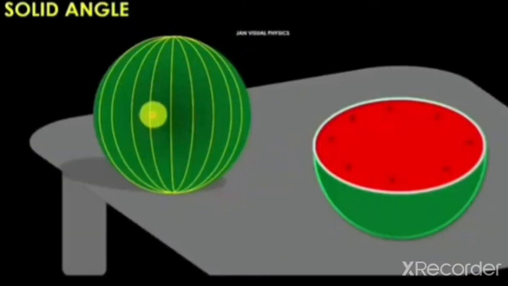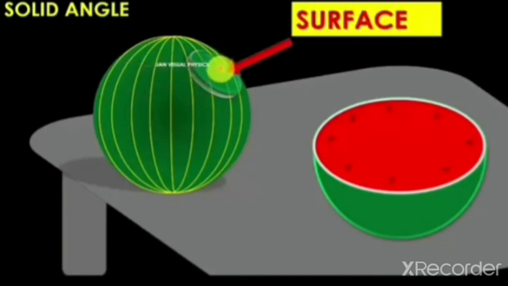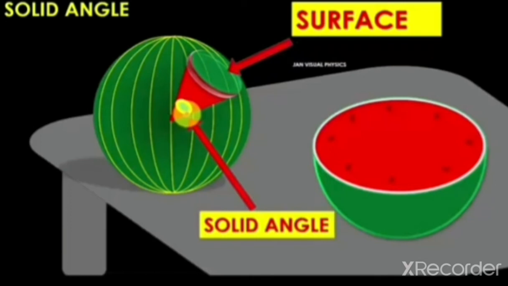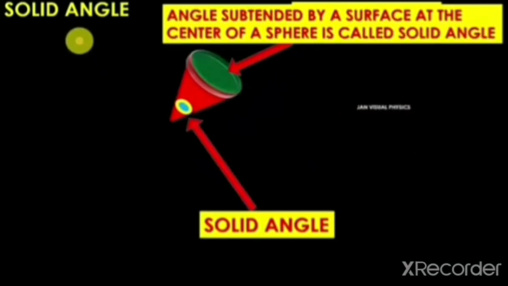Now look at this animation. First, consider a small surface, and the area of this small surface is r square, and the angle this small surface subtends at the center is solid angle, and this angle is called steradian.